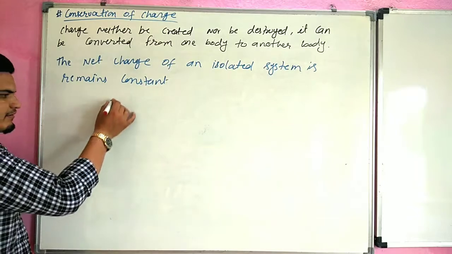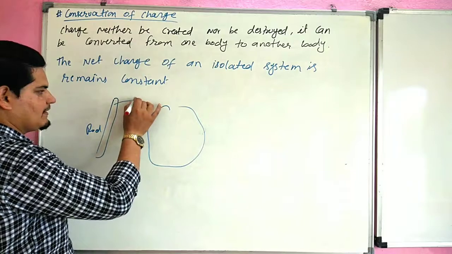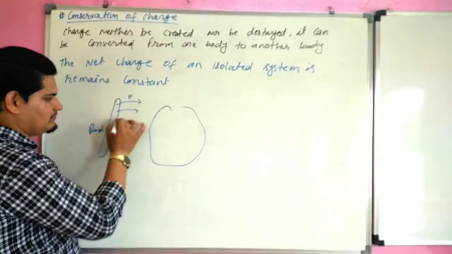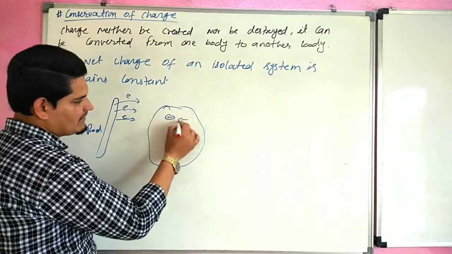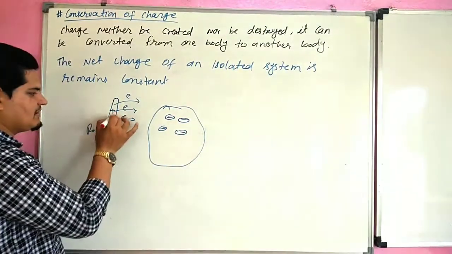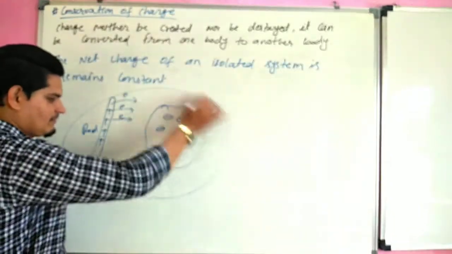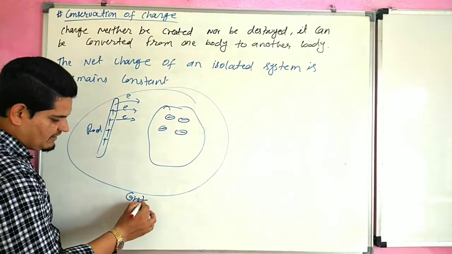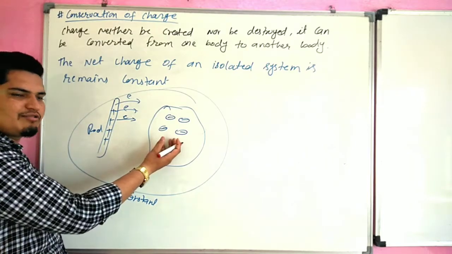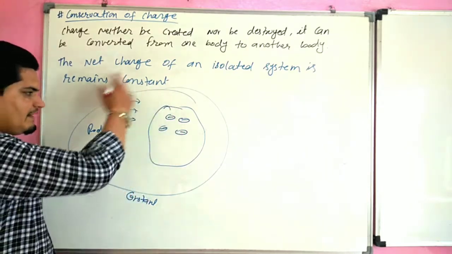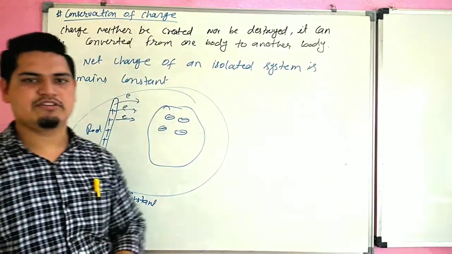When we rubbed a rod on a cloth, the rod lost electrons and the cloth gained electrons. So one becomes a negatively charged body and the other becomes a positively charged body. But the total charge of the isolated system remains constant. Gaining of electrons is always equal to losing of electrons, so the net charge of the isolated body remains constant. This law is called conservation of charge.